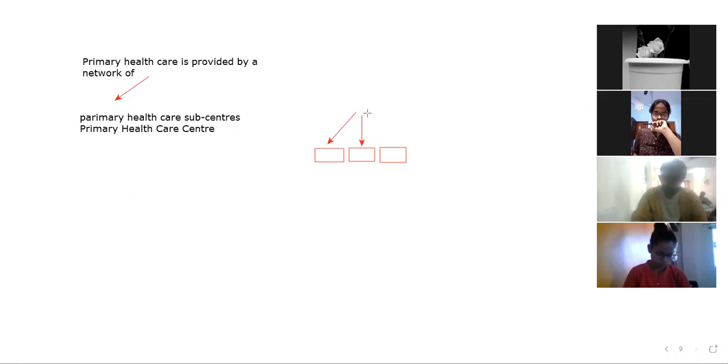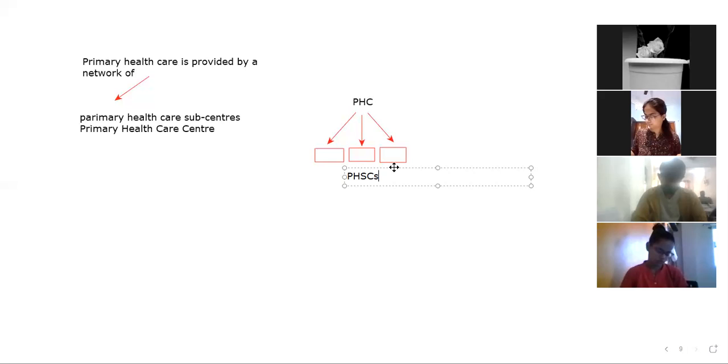So this is the system. One above them is the primary health center, PHC, जिसको हम कह देते हैं primary health center. PHSCs means primary healthcare sub-centers. So above the primary healthcare sub-centers, PHC is sitting there.